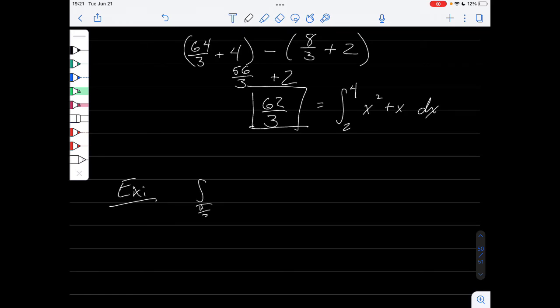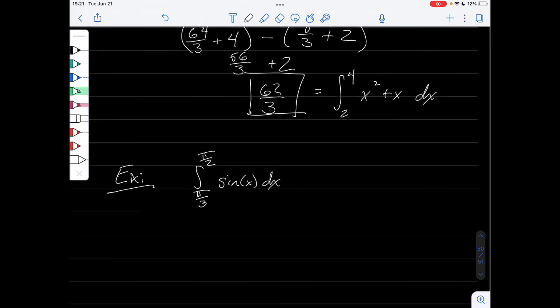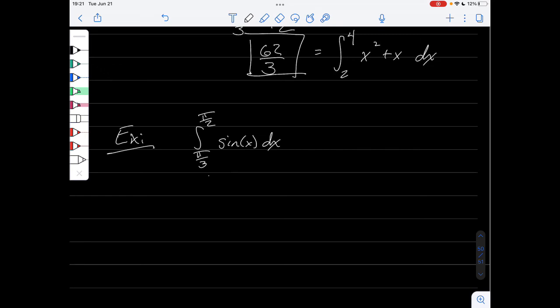We'll look at the integral from pi over 3 to pi over 2 of sine of x dx. Now, the antiderivative of sine of x is cosine of x. But it's not just cosine of x. It's negative cosine of x, because the derivative of cosine is negative sine. Okay, so next, we're going to look at negative cosine of pi over 2 and negative cosine of pi over 3.